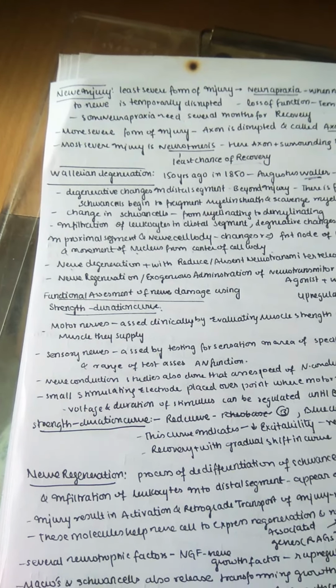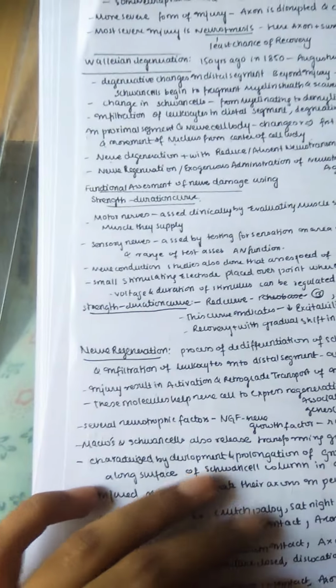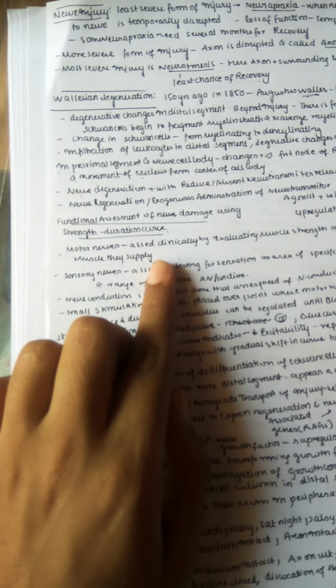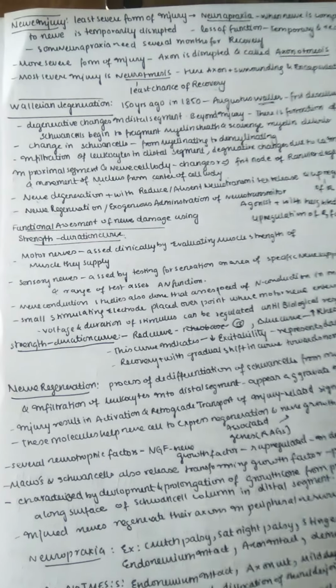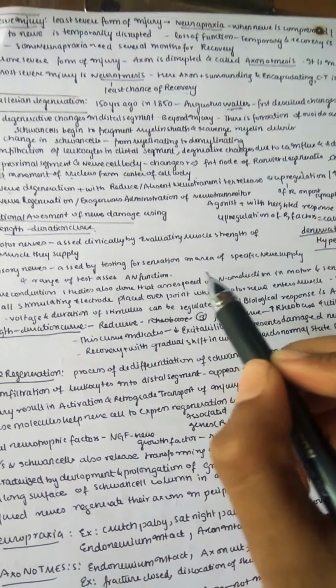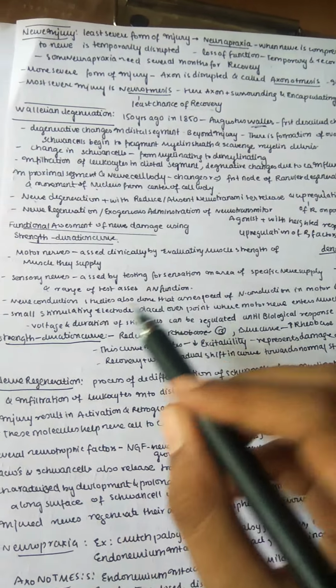Now let us see the functional assessment of nerve damage using a strength duration curve. Just now we have seen it, right? Once again you can see this is the strength duration curve. Motor nerves are assessed clinically mainly by evaluating the muscle strength of the muscle they supply, and sensory nerves are assessed by testing sensation in the area of specific nerve supply, and a range of tests assess autonomic function.